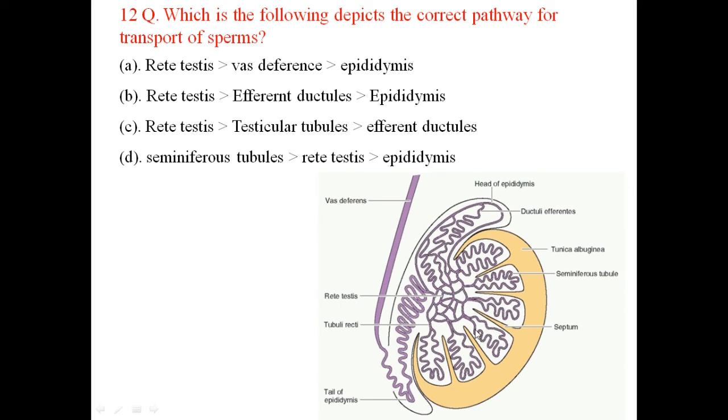Seminiferous tubules are connected with the tubuli recti, tubuli recti to the rete testis, to the efferent ductules, then epididymis. Ductuli efferentes and efferent ductules are similar words. So rete testis, efferent ductules, epididymis is the correct sequence.